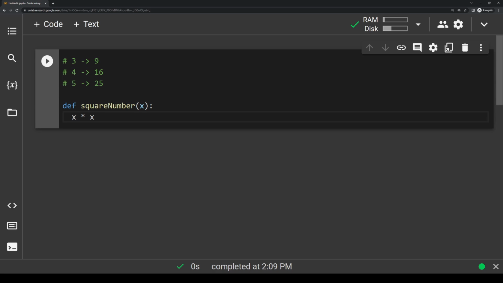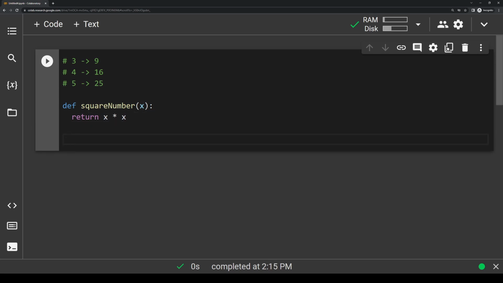Now we need some way to get this result back to our code whenever it is called. And that's where we write a return statement. So before this x times x here, I'm going to write return. I'll show you how this actually works now. So let's call this function down here. Let's write square number, and then we're going to pass in 5. And if we run this, you'll see that it outputs 25.